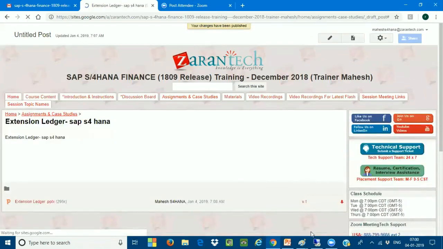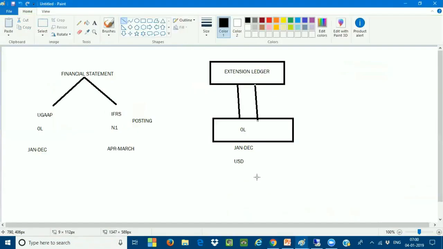Okay, now, what is our question, sir? Let us assume you are having two ledgers, sir. One is the leading ledger, another one is the non-leading ledger. Correct. Now both these ledgers have been assigned to the same company code. What is the company code you are using?